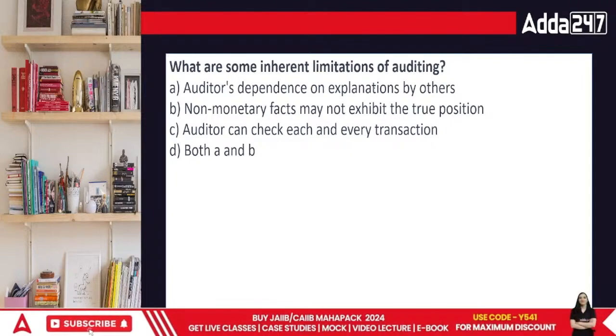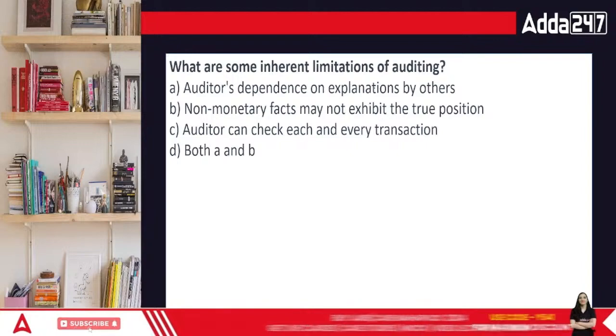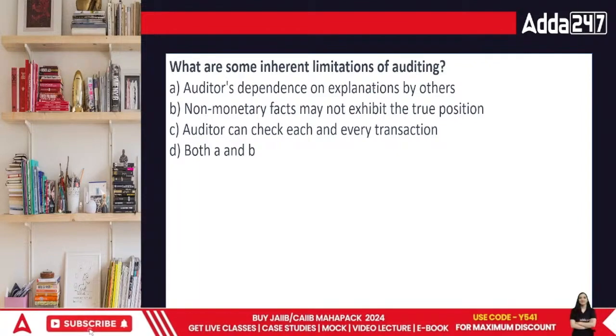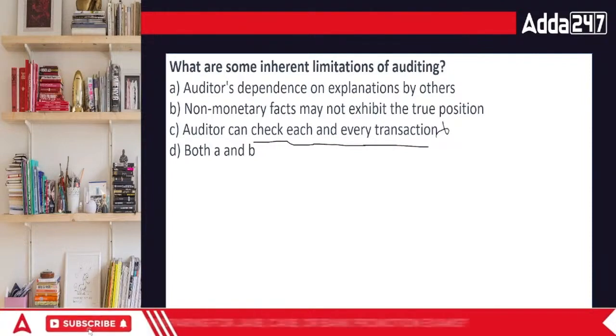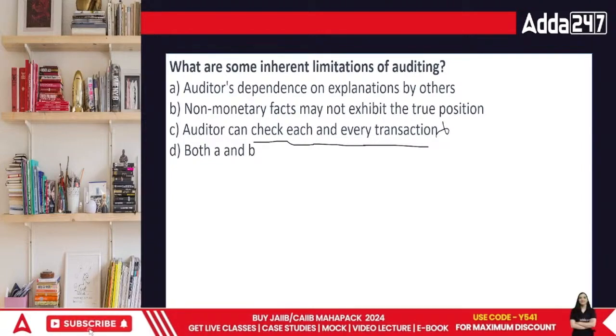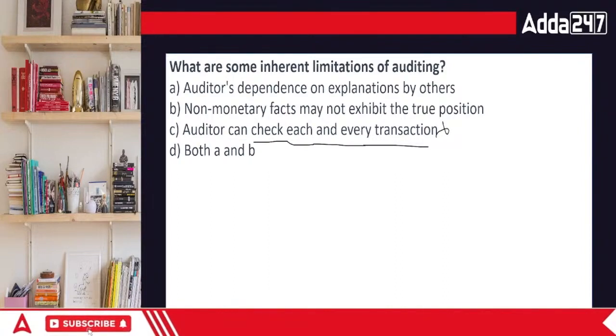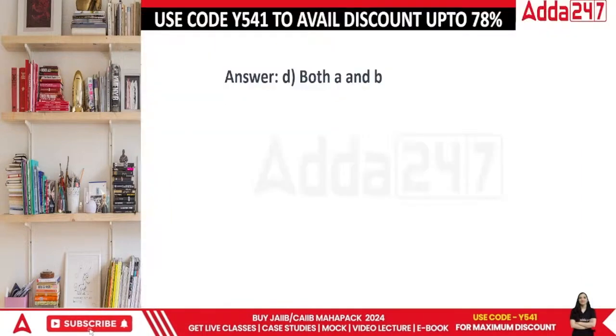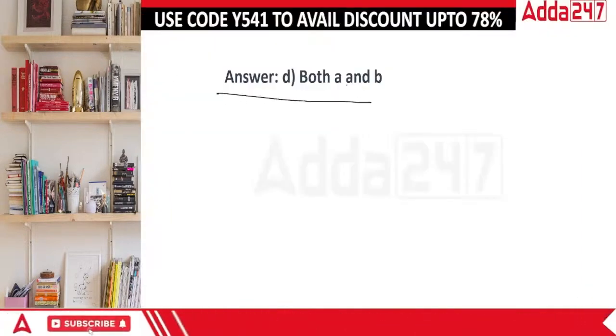Both can check every each and every transaction, and then both A and B under audit. Even if you want, you cannot check all the transactions. The organization would have prepared their books of accounts over a period of good number of years, and then good number of months. Then you just have to check it in a very limited period of time. So practically this is not possible, but yes, A and B is definitely possible. The answer is D. That is both A and B is the correct answer.